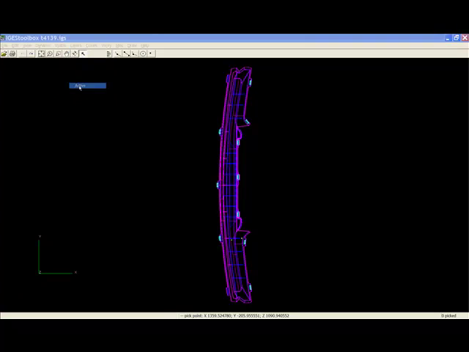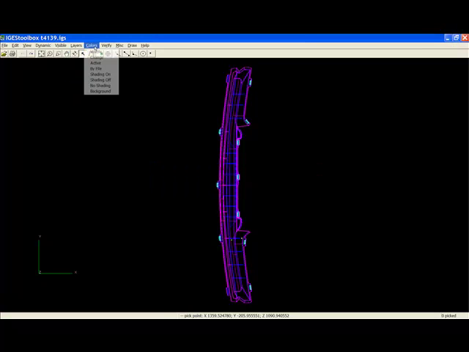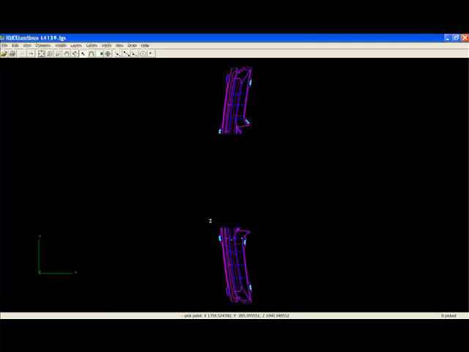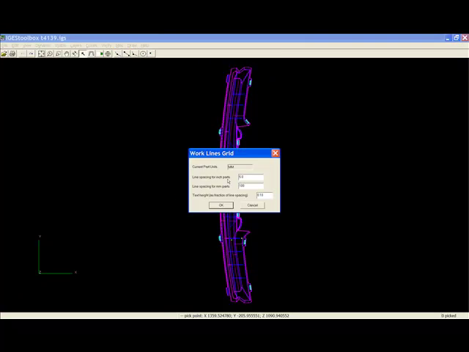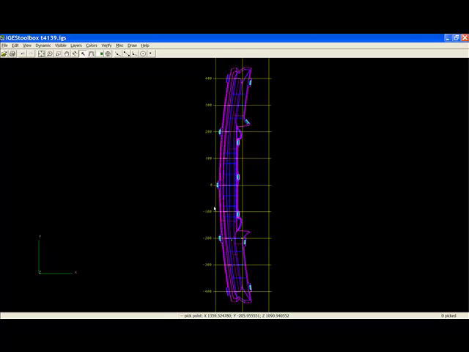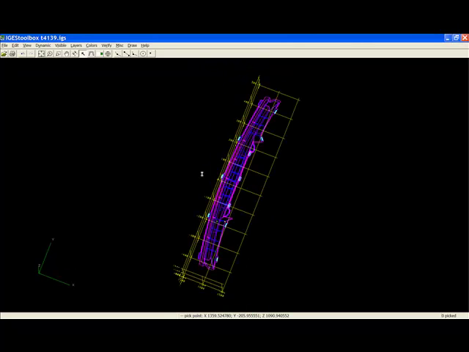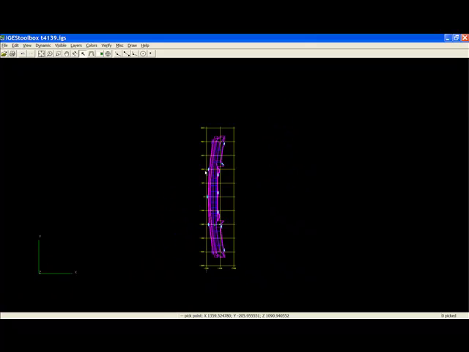Okay, for our second exercise, we're going to go through the exercise of adding body lines that we did in the previous video. So I've made these body lines yellow and I've put them on layer 100. Here are my body lines in 3D.